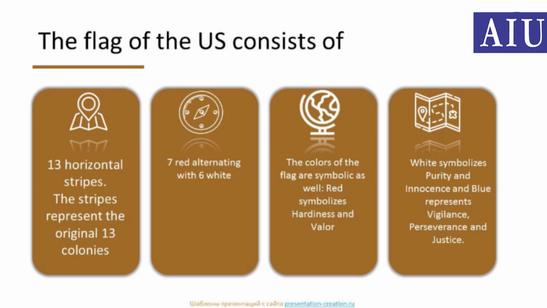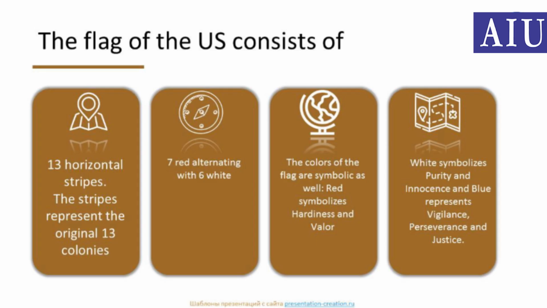State symbols of the USA. The flag of the USA. The flag of the US, also known as Old Glory, Stars and Stripes, or Star-Spangled Banner, consists of 13 horizontal stripes, 7 red alternating with 6 white.